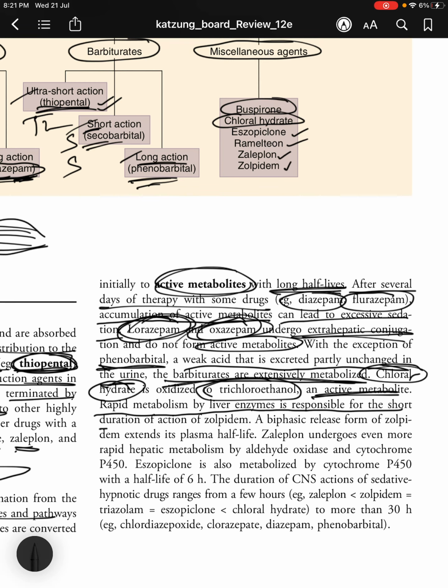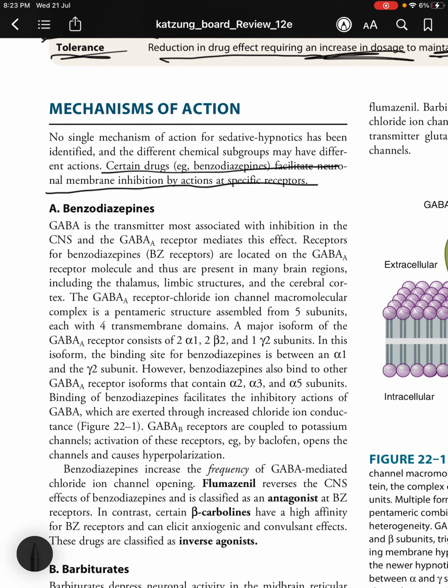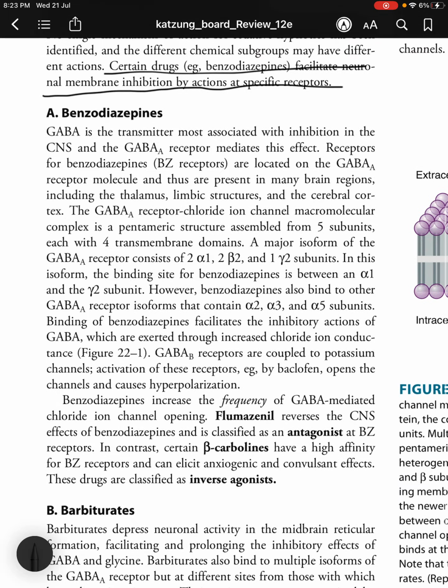And then tolerance is the reduction in drug effect requiring an increase in dosage to maintain the same response, and that is tolerance. Okay. Moving on to the mechanisms of action of sedative hypnotics. No single mechanism of action for sedative hypnotics has been identified, and the different chemical subgroups may have different actions. Certain drugs facilitate neuronal membrane inhibition by actions at specific receptors.